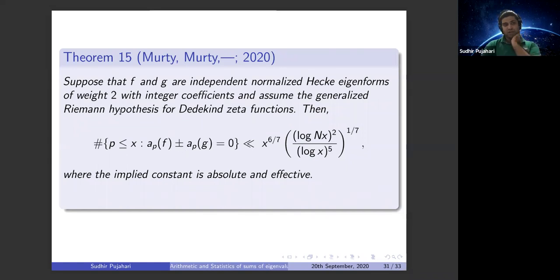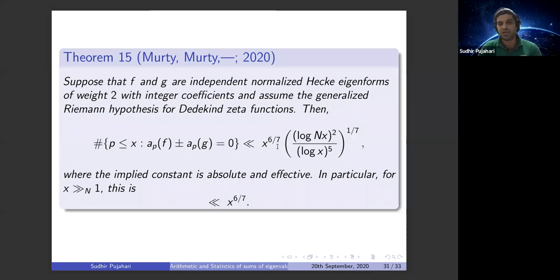Under the generalized Riemann hypothesis for the Dedekind zeta function, the number of p such that the sum, either plus or minus, equals 0 is x to the power 6/7 for sufficiently large x. Note that in the previous section, unconditionally we could show that this is just little o of x. But now with this restriction, this is x to the power 6/7. What does it mean? Of the previous result in the previous section, the strong multiplicity 1 theorem, without invoking the joint Sato-Tate conjecture, but under this restriction, that means there is a different proof.